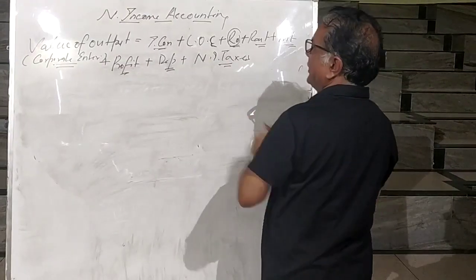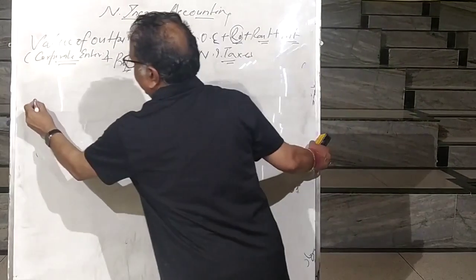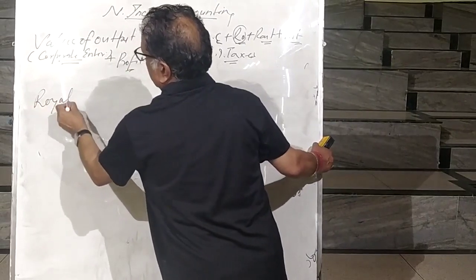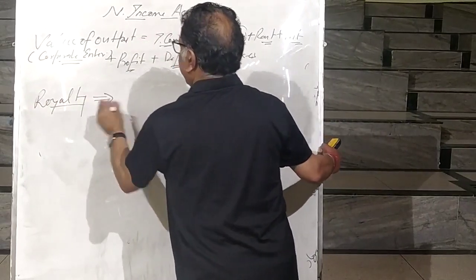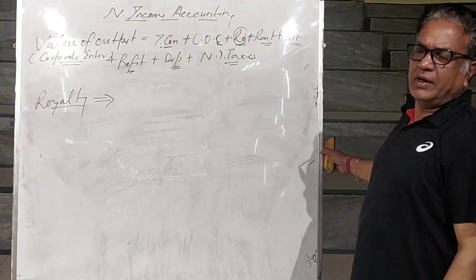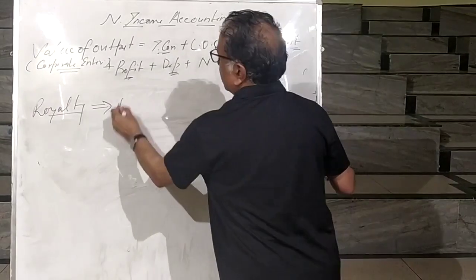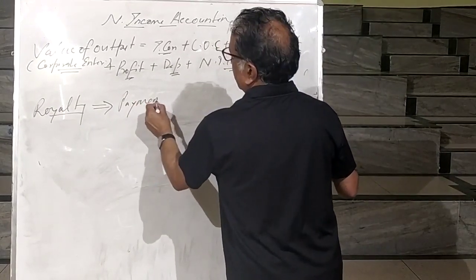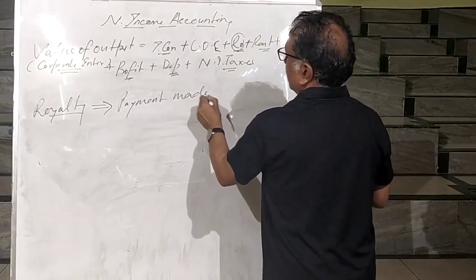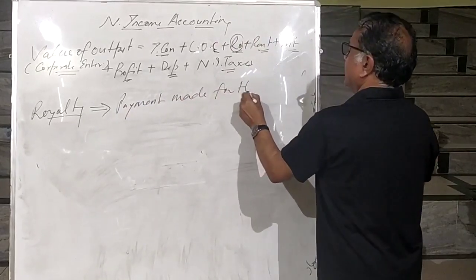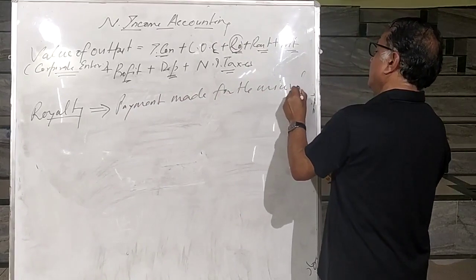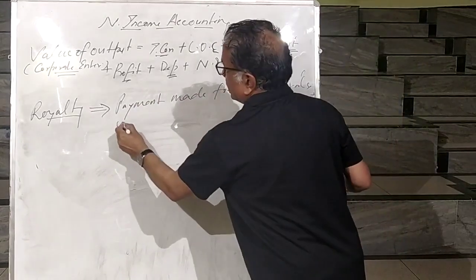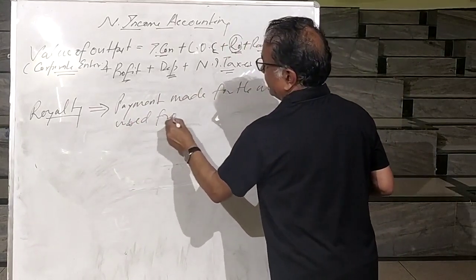We have done intermediate consumption and COE. Then it is royalty. What is royalty? I explained earlier. It is a payment made for minerals used from the land.